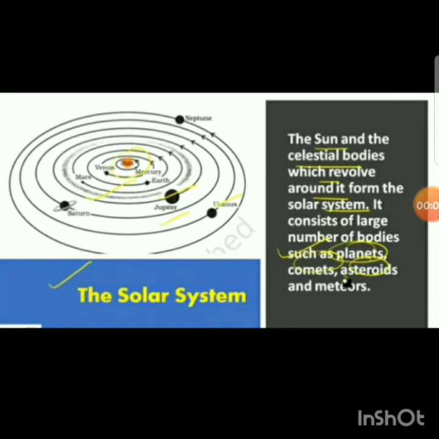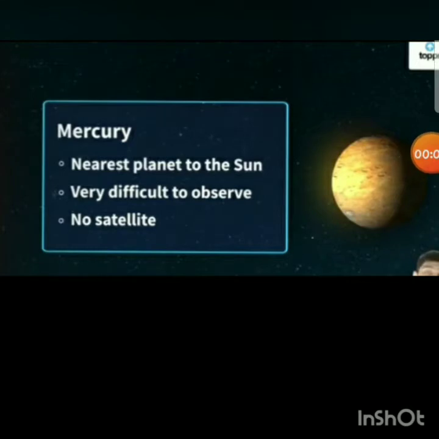The Sun and the celestial bodies which revolve around it form the solar system. It consists of a large number of bodies such as planets, comets, asteroids, and meteors. Okay. The 8 planets in order of distance from the Sun are Mercury, Venus, Earth, Mars, Jupiter, Saturn, Uranus, and Neptune. Mercury is the nearest planet to the Sun.